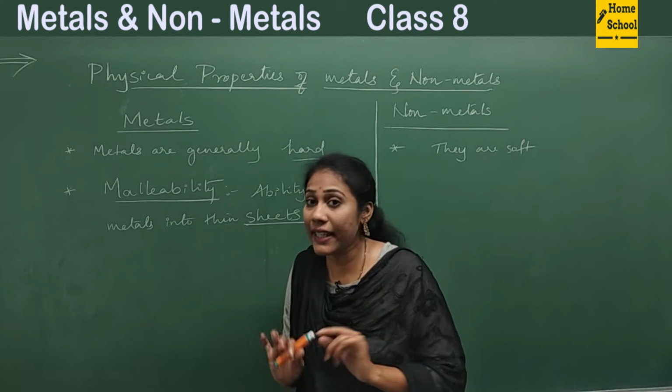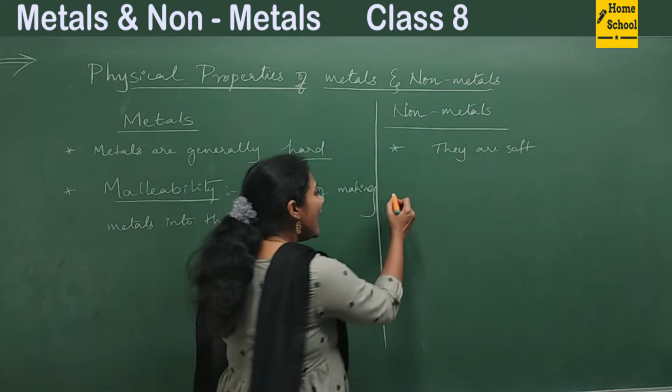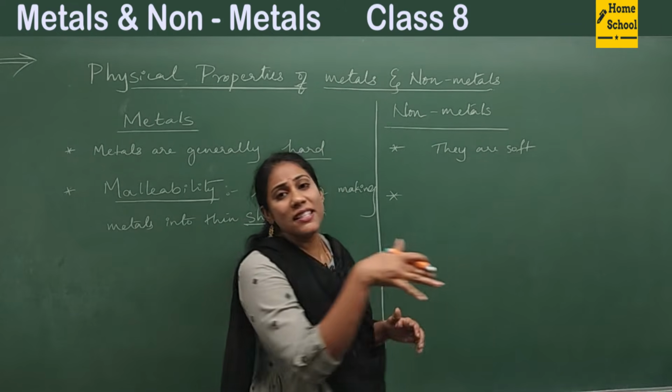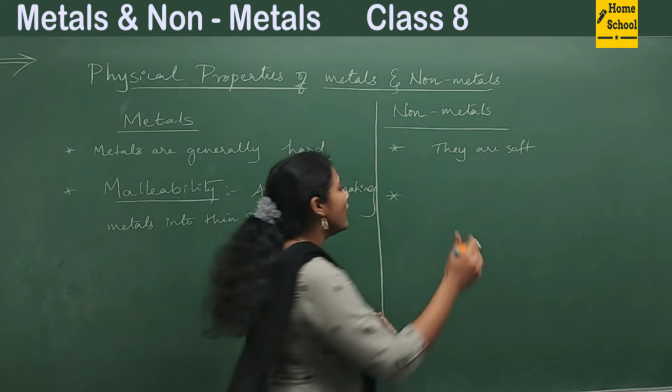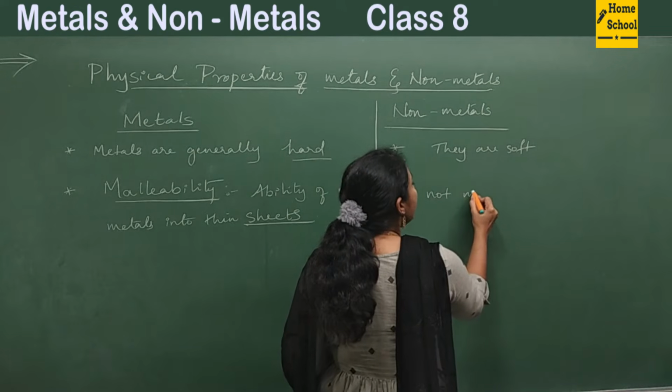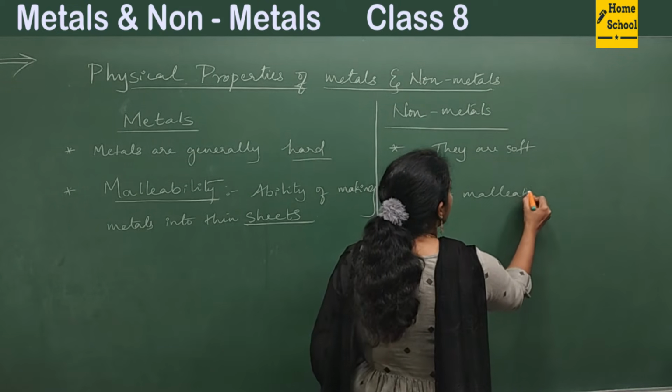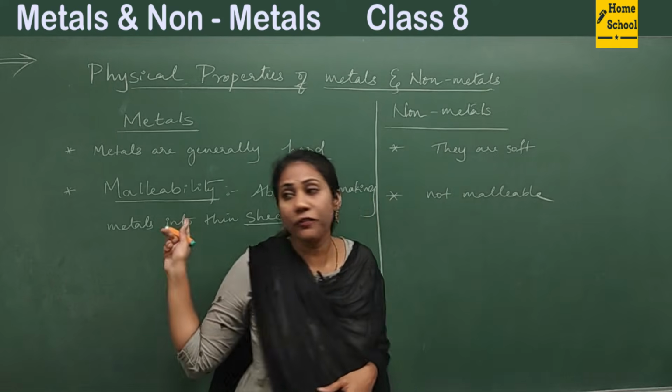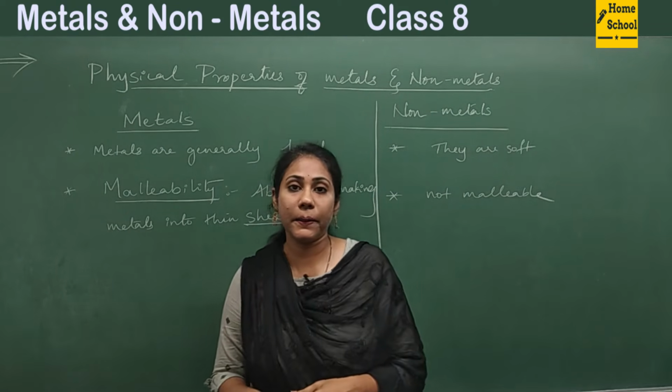So this is really very important. Whereas, can you make non-metals into thin sheets? Never. So what I say is, non-metals are not malleable, right? So this point of difference is very important.